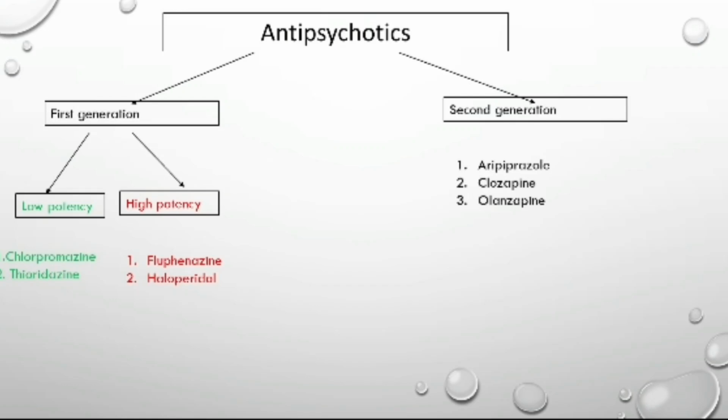Let's move on to the antipsychotics. Antipsychotics can be divided into two generations, first generation and second generation. This classification is not to indicate the drug's clinical effectiveness, but rather to indicate their affinity for the dopamine D2 receptor, which in turn influences the adverse effect profile of the drug.